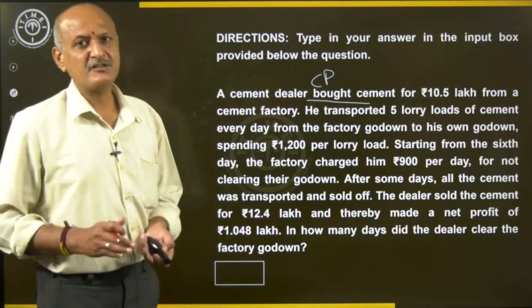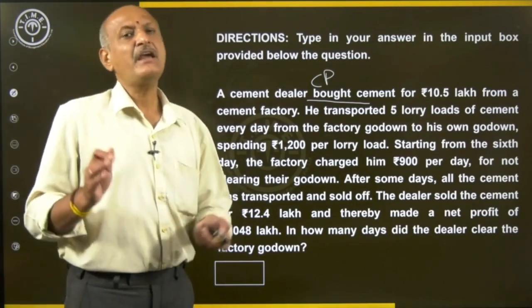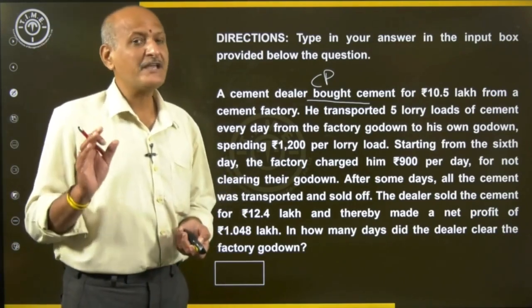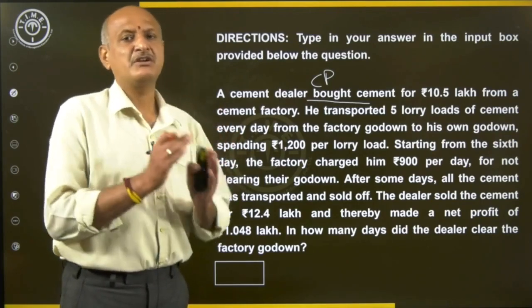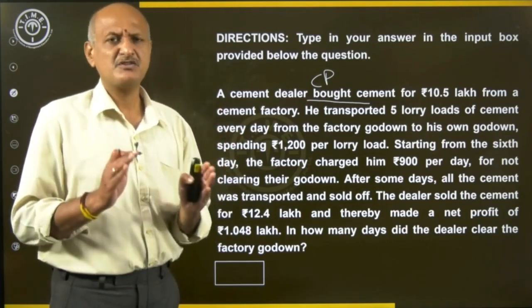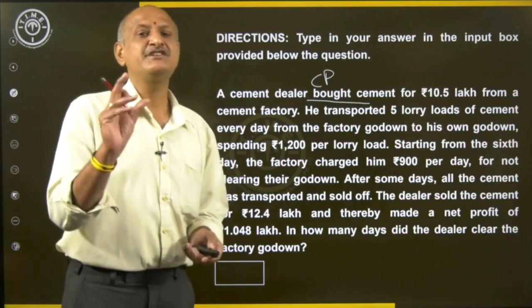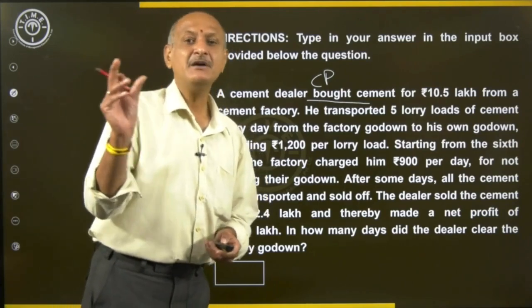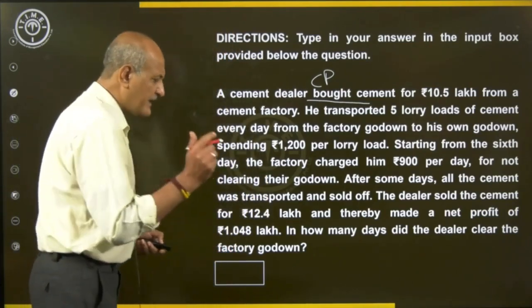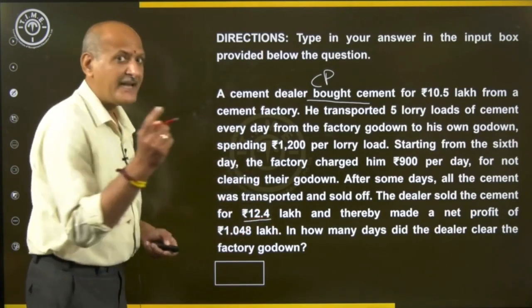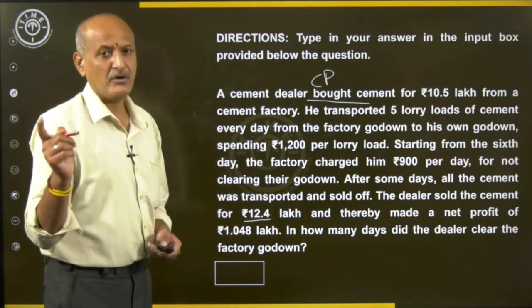Clearly this is a question in the topic profit and loss. In this topic, we need to be careful about how much is the cost price and how much is the selling price. The difference between the selling price and the cost price gives the profit. The details are already given for us. The selling price is equal to 12.4 lakhs.